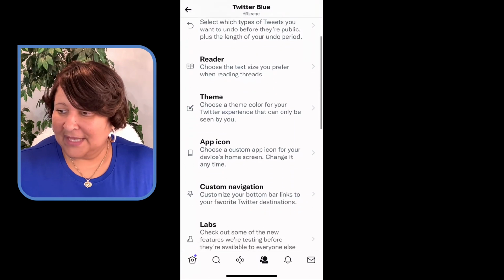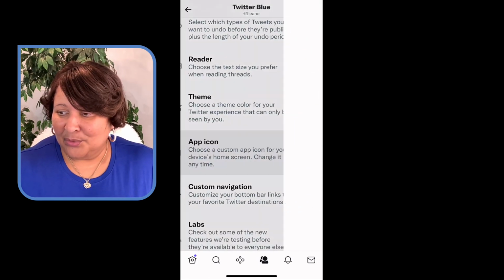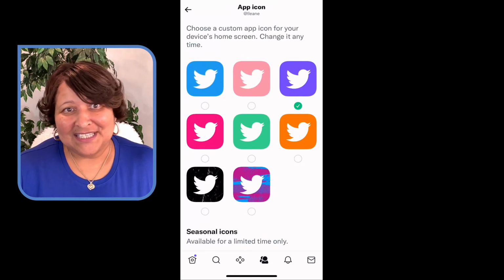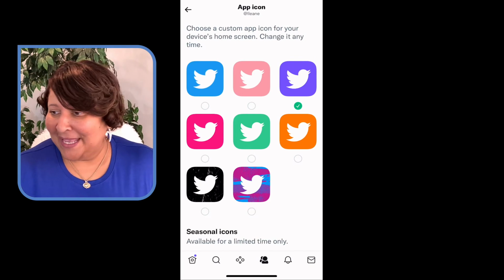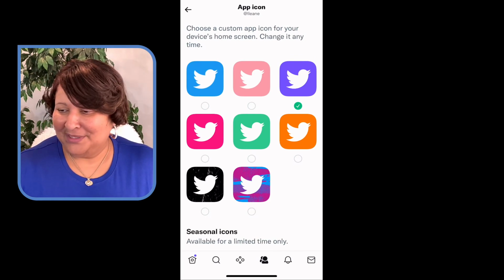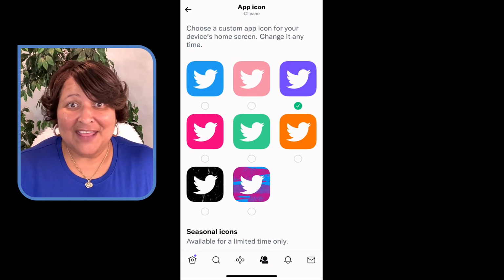All right, the app icon. The way that icon looks when you open up your phone doesn't have to be the blue Twitter bird. It could be pink, purple, fuchsia. Somebody the other day couldn't figure out what that color was. They were calling it red. That's fuchsia.